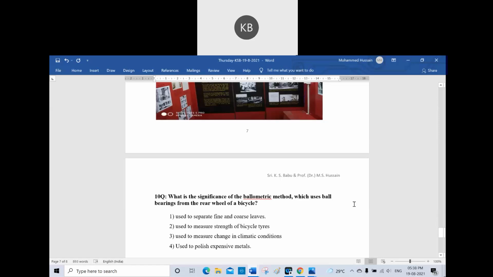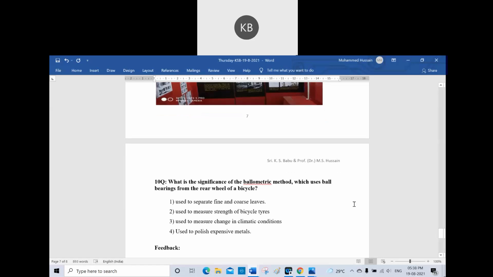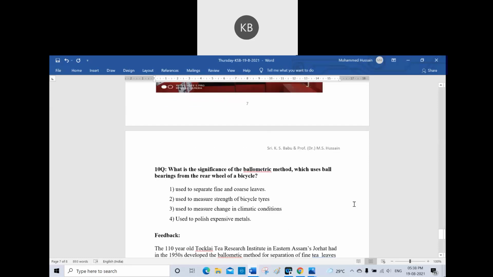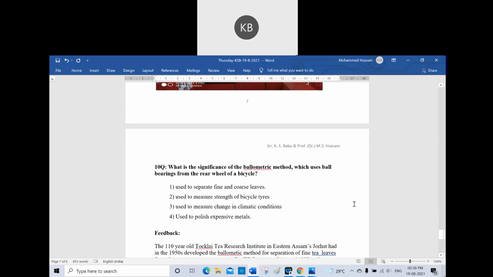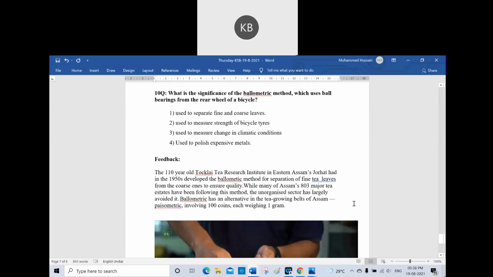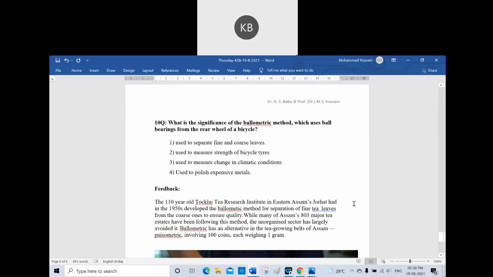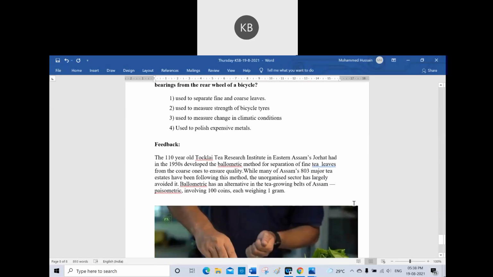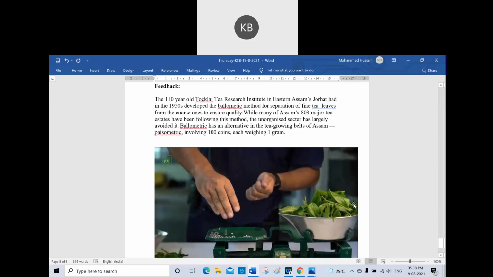Sir, option 2, sir. Try to choose 1, 2, 3, 4 among. Option 4, sir, use it to polish. I appreciate your answer, but though it is wrong, you have given the answer. That is a big encouragement for us. Use it to separate fine and coarse leaves of tea.